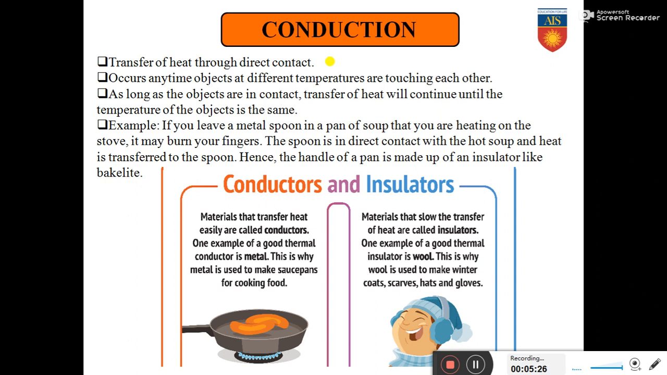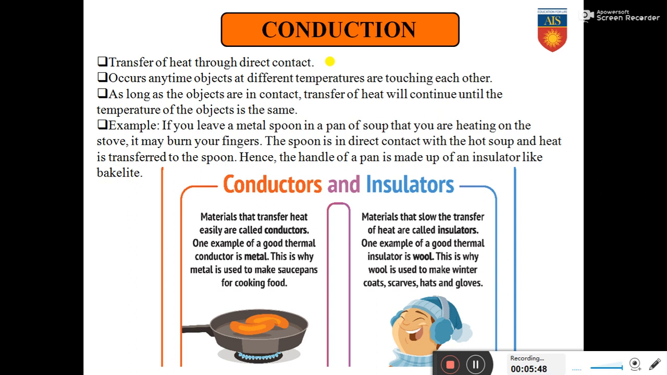For example, like the one I told you, if you leave a metal spoon in a pan of soup that you are heating on a stove, it may burn your fingers. The spoon is in direct contact with the hot soup and heat is being transferred to the spoon. Hence, nowadays you will see the handle of a pan is made of an insulator like Bakelite.